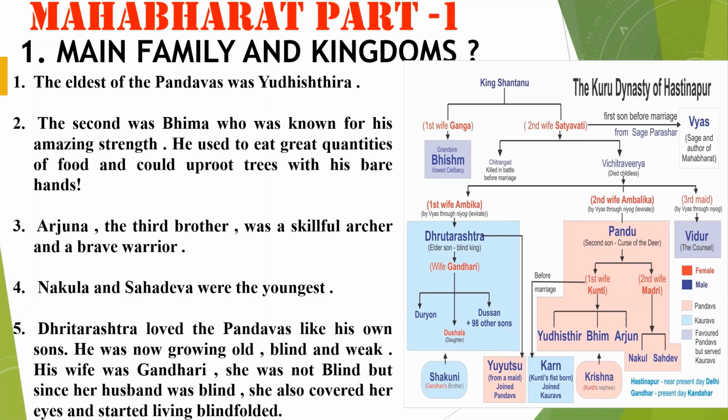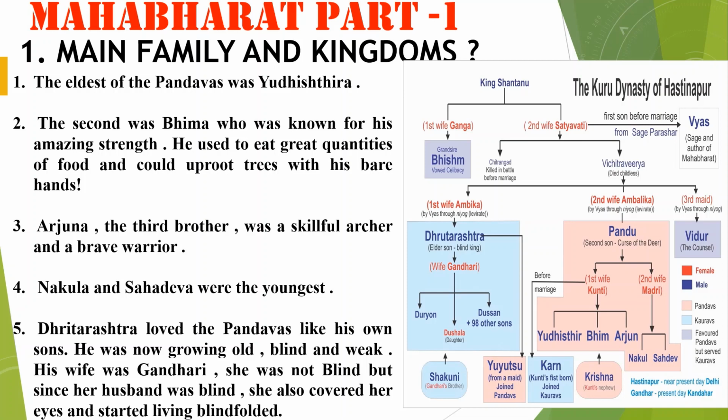King Shantanu had two wives, Ganga and Satyavati. With Ganga, they had one son, Bhishma. With Satyavati, they had two sons, Chitrangada and Vichitravirya, friends. Satyavati also had one son with sage Parashar. His name was Vyas, sage and author. Later he wrote Mahabharat.